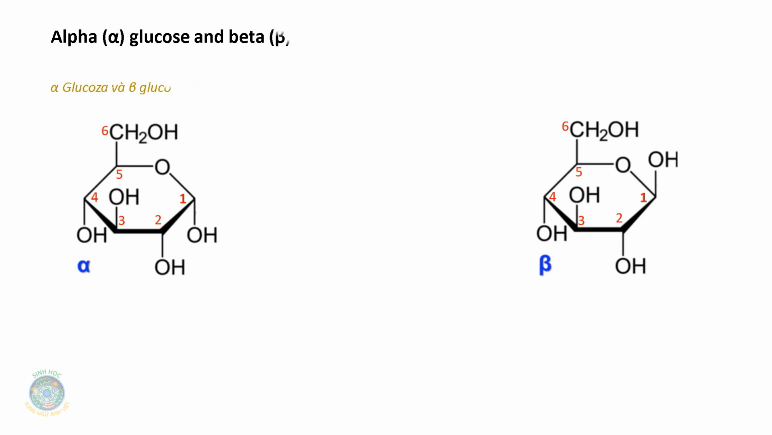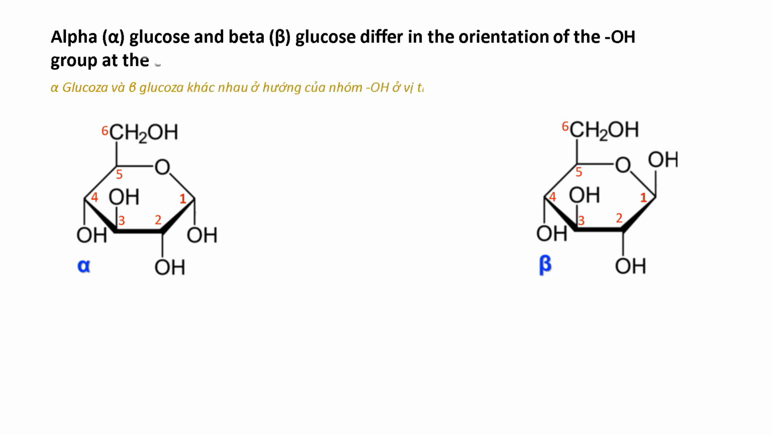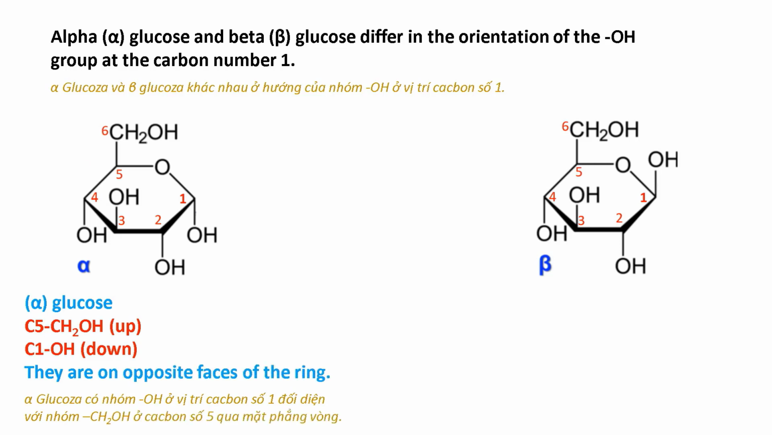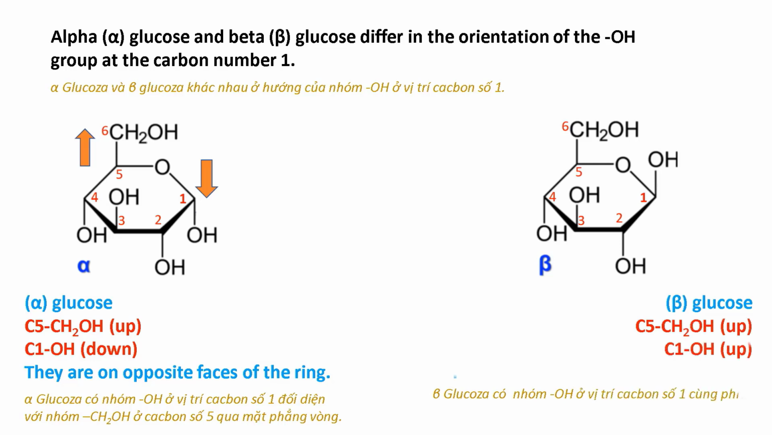Alpha-glucose and beta-glucose differ in the orientation of the OH group of the carbon number 1. Now let's pay attention to the groups on C1 and C5 of alpha-glucose. They are on opposite faces of the ring, but you can see they are on the same face of the ring in beta-glucose.